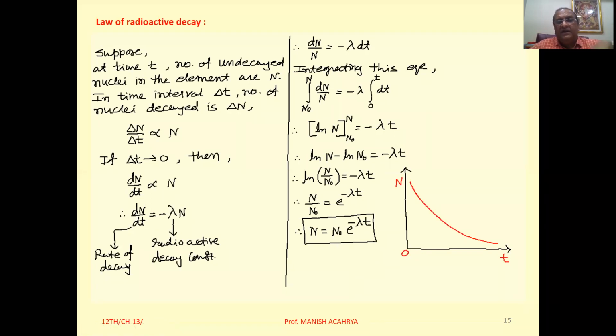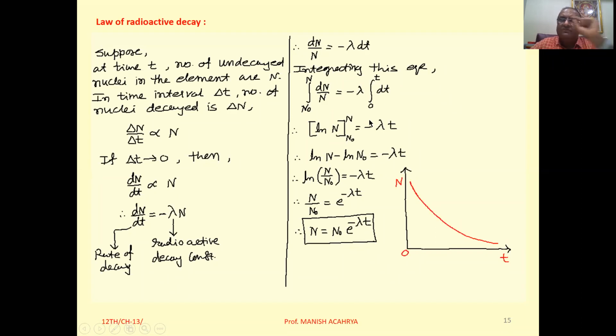Okay, now see here, from this equation we can take this N on the left hand side and dt on the right hand side. So dN by N equal to minus lambda dt. Now integrating this equation, integration dN by N equal to minus lambda integration dt.